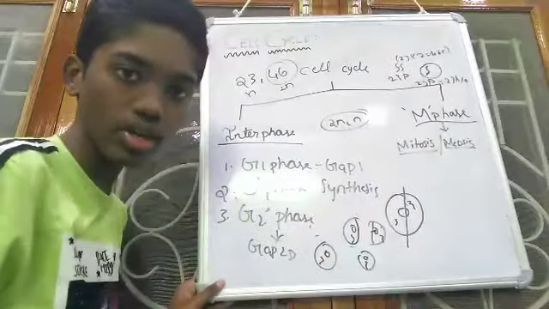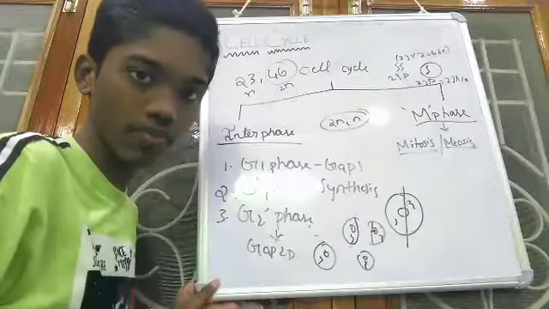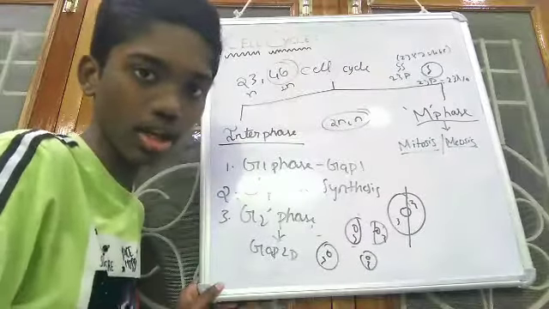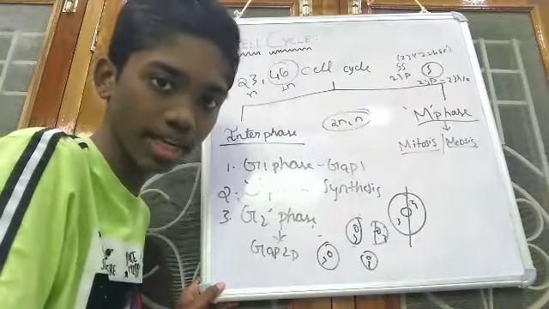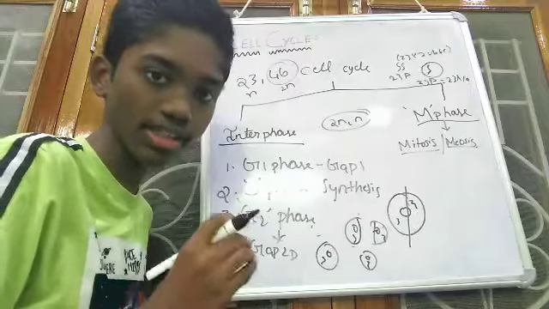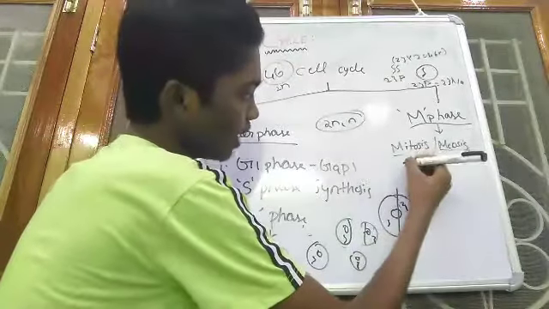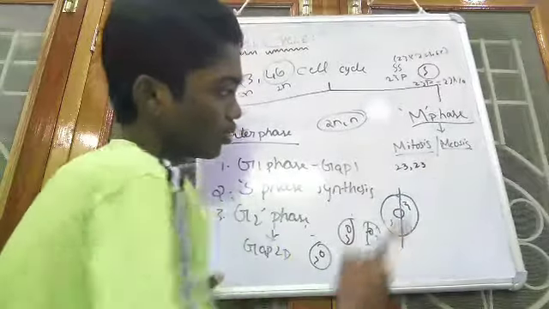In the process of mitosis division, the chromosomes will be equal for both parent cell and daughter cell. Means after the cell division also, the number of chromosomes present in the parent cell and the number of chromosomes present in the daughter cell will always be equal. So if the parent cell consists of 23 chromosomes, the daughter cell also consists of 23 chromosomes.